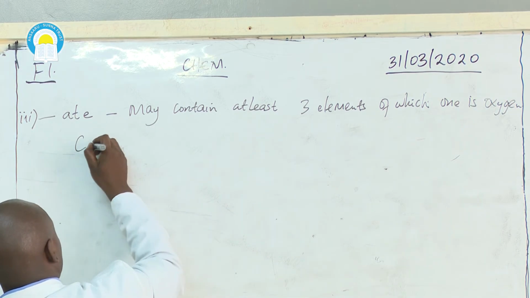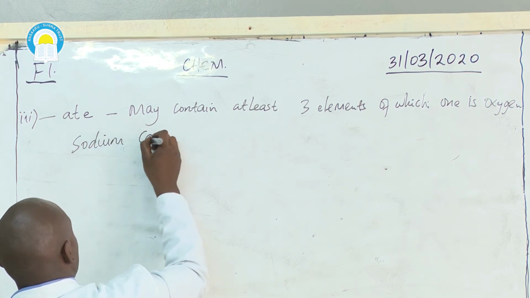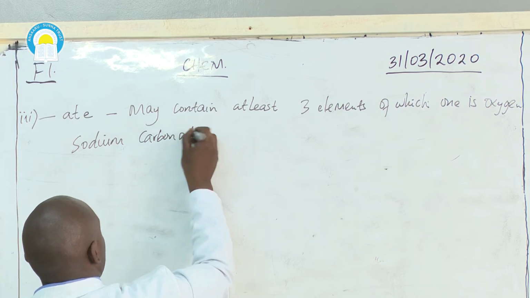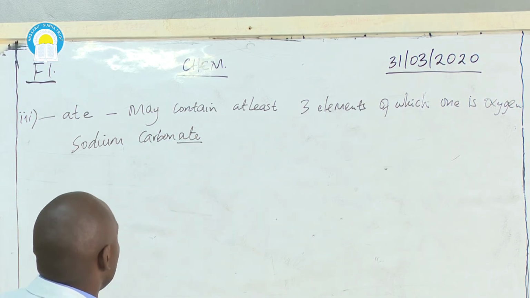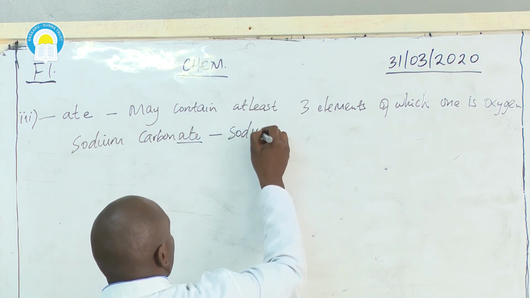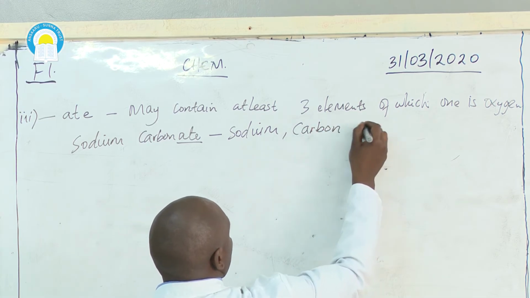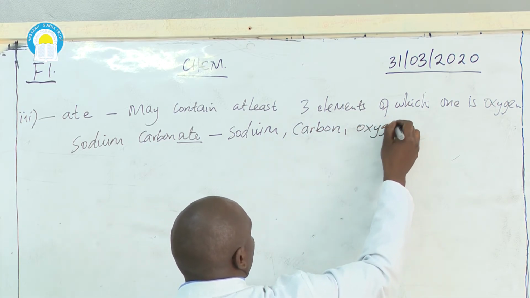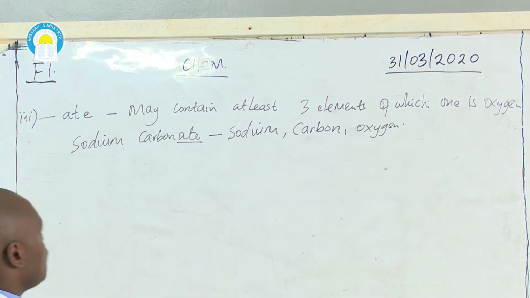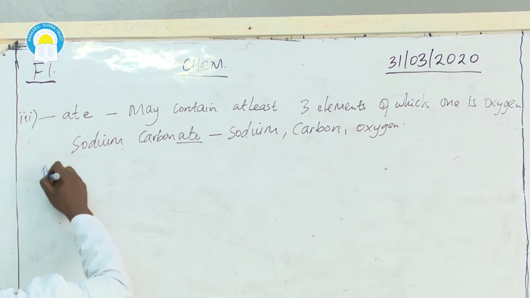Sodium carbonate. Let me give an example here of sodium carbonate. So you can see ATE. The elements that are present here are sodium, carbon, and oxygen, because we have talked of one of them being oxygen.